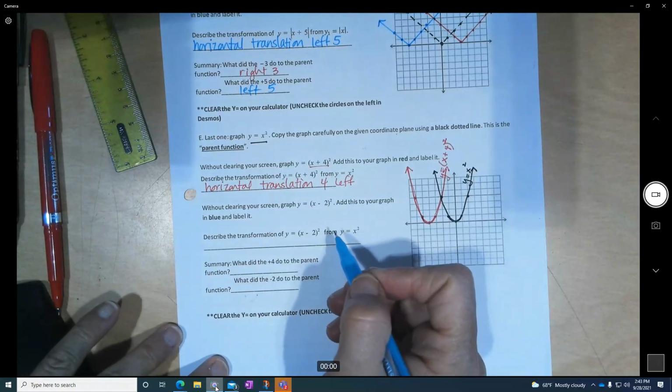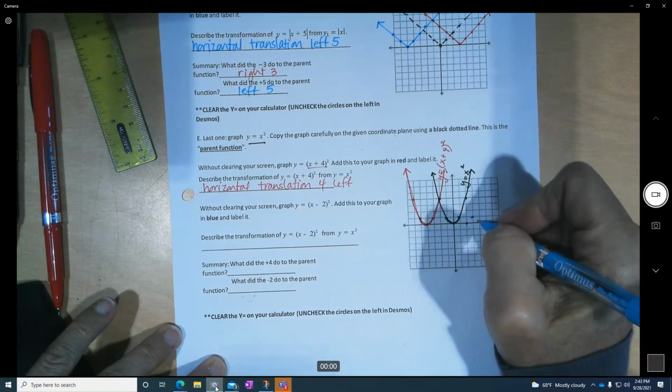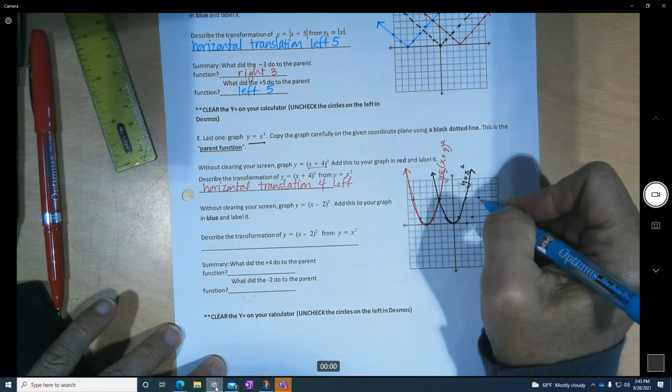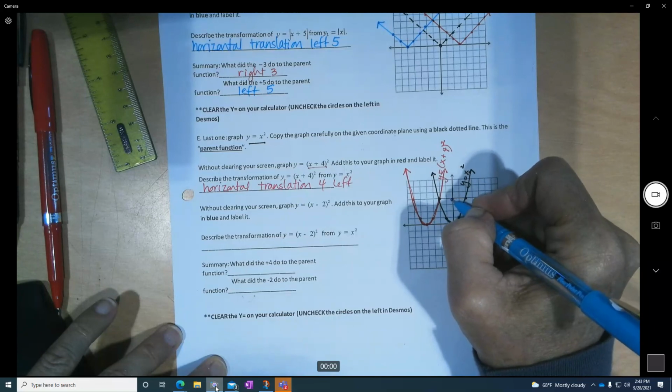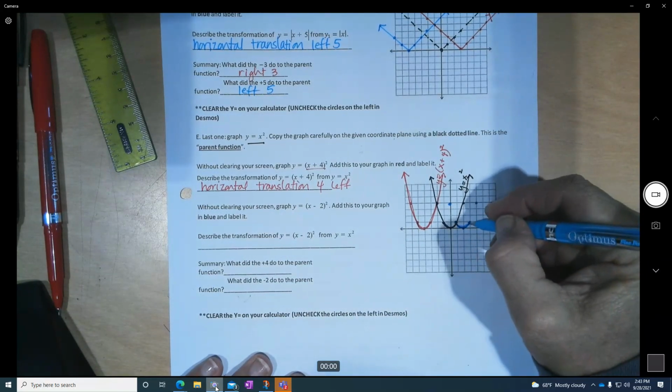We've got 2 more minutes. I'm going to crack this out. 1, 2, 3, 4, using Desmos.